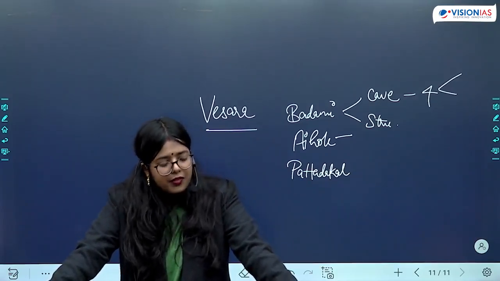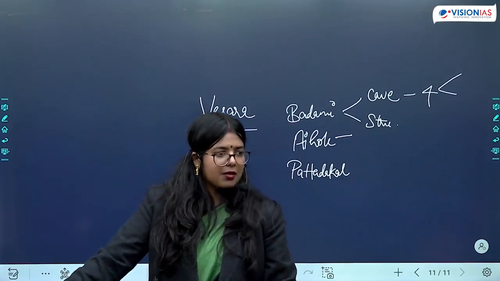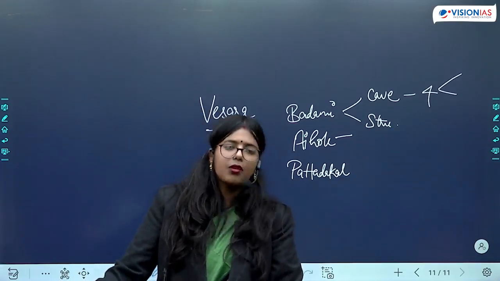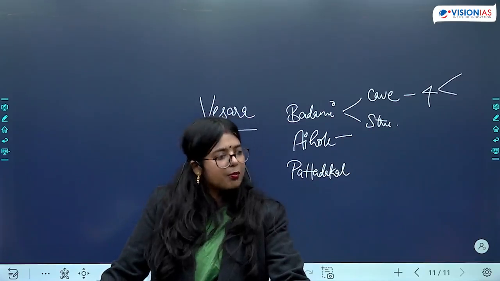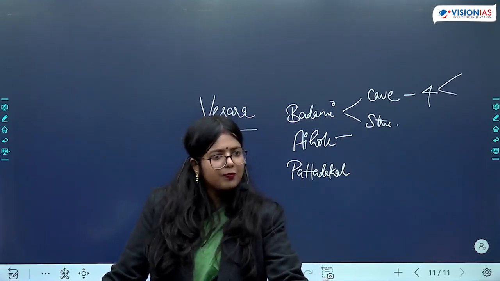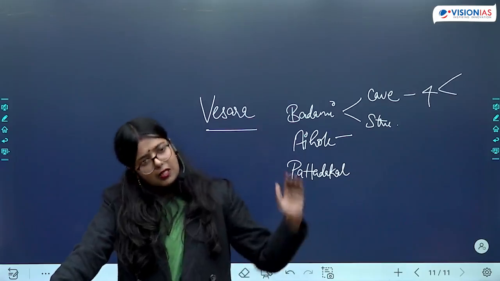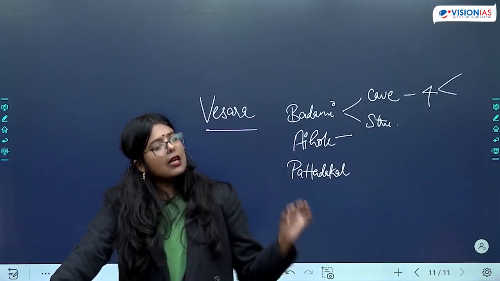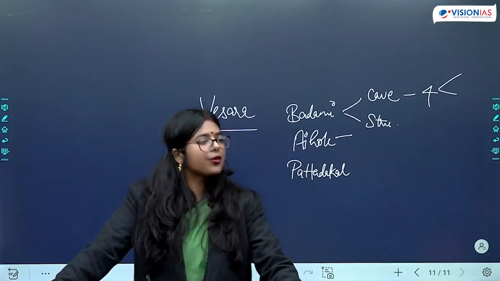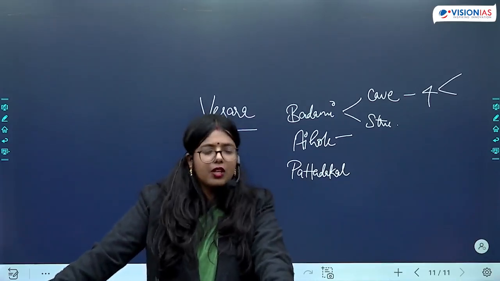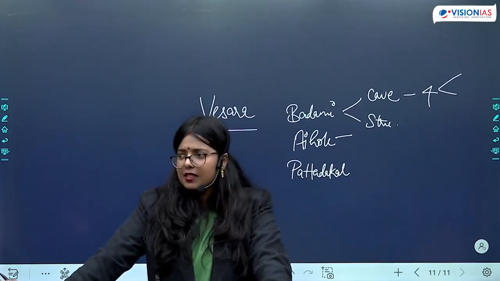Now you shouldn't be confused if you find the name Virupaksha temple in your prelims examination. There are various Virupaksha temples. Two of them are very famous: one, the Virupaksha temple of Pattadakkal, and second, the Virupaksha temple of Hampi. Is this clear? We'll talk about these temples when we come to temple architecture styles. So these are the names that you should remember. These are the temple architectures that you should remember, and the Ayahole inscription of Ravi Kirti, which was dedicated to Pulakeshin II. That is something that we should keep in mind. I hope this is clear.